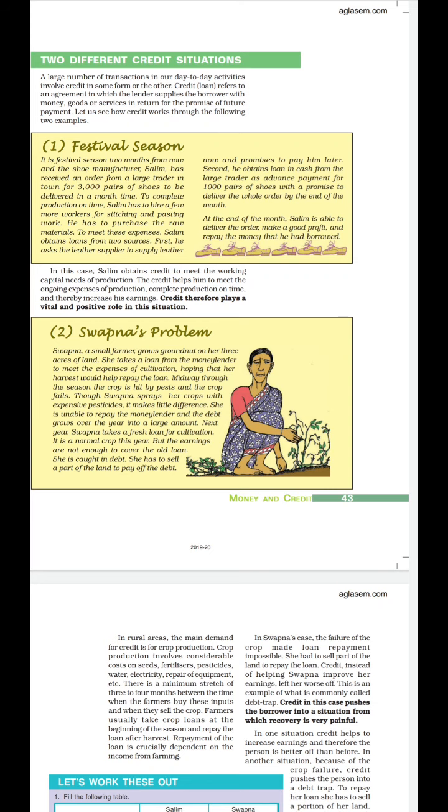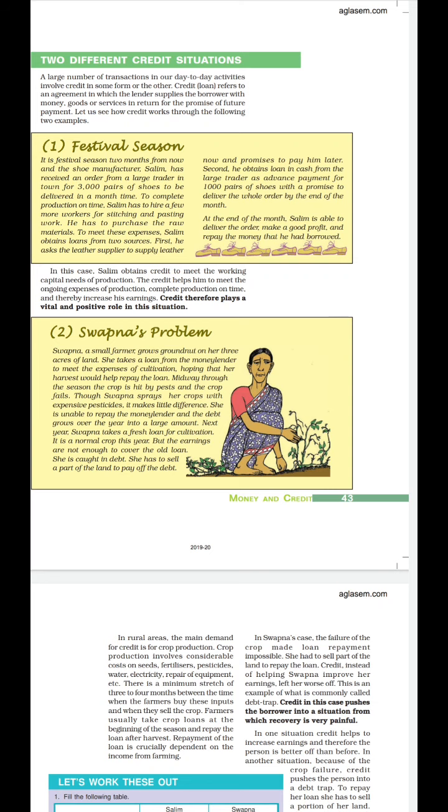In your book, an example is given of Salim. Salim received an order from a trader in town for 3000 pairs of shoes, which he has to make and deliver within a month. For the production, he needs more workers and raw materials to be purchased so that he can complete the order in time. Clear? For all this expense he needs money and he does not have so much money. So what is he going to do?